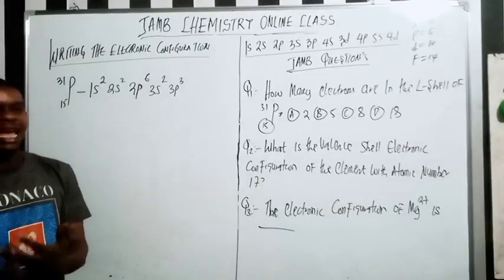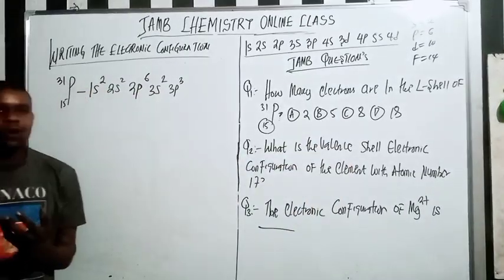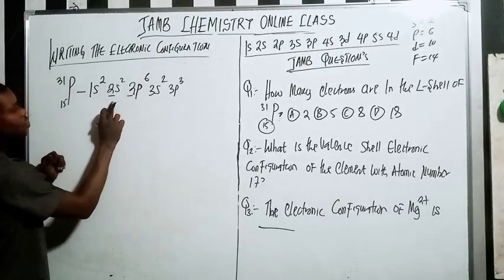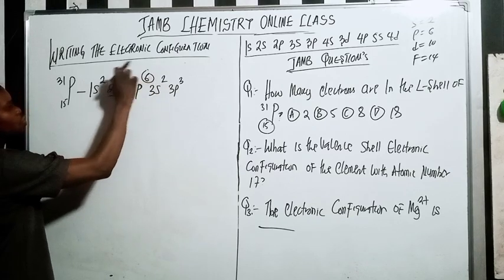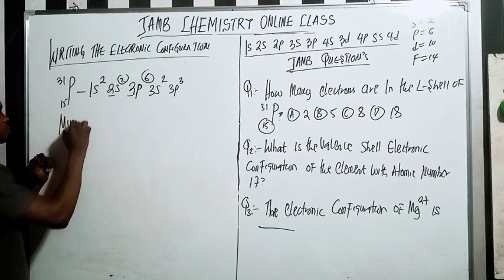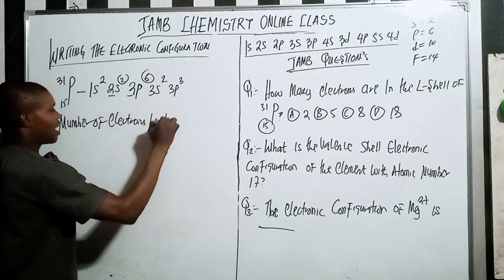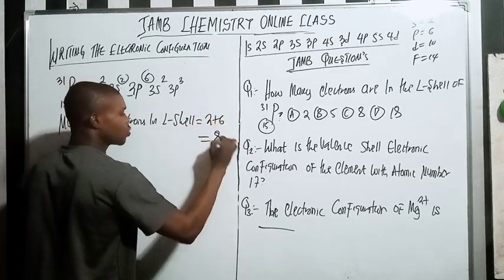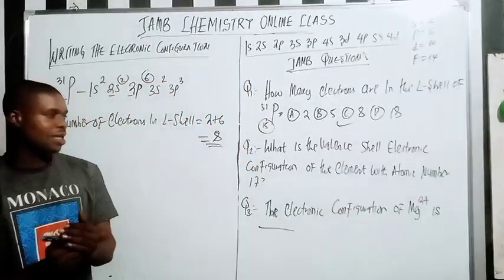Now, what did they ask us to look for? They said how many electrons are in the L shell? The L shell means the second energy level. So this is the second energy level here, 2s and 2p. The 2 energy level only has s and p. If you look at the electrons, 2 and 6. So you just sum the electrons together. Number of electrons in the L shell is 2 plus 6, which is 8 electrons. So the answer is C. Do you understand?